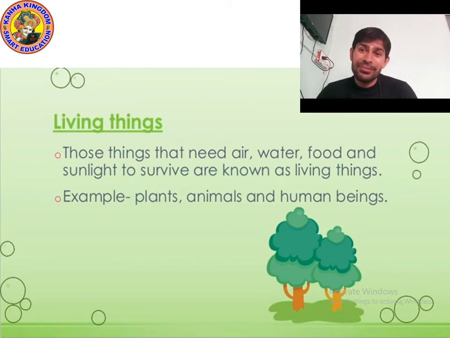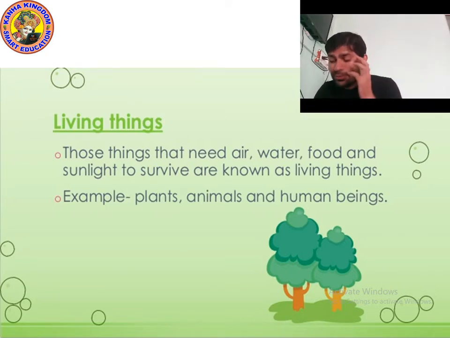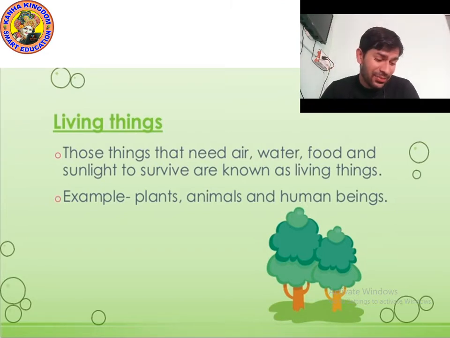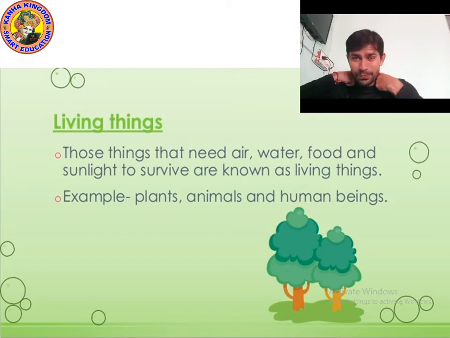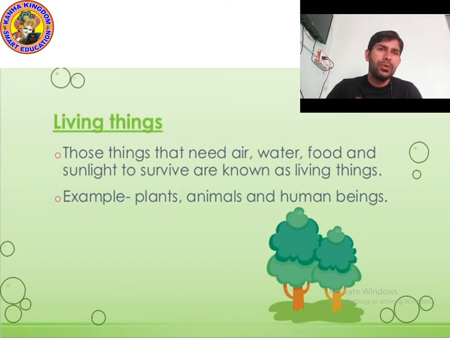And we play a game related to living things and non-living things. You might have played it in the classroom with the other students. If you remember the game, chidiya ud, hathi ud, kutsi ud, it is actually related to living and non-living things. Am I right? So I hope that you understood. Now let's see some special points related to living things and non-living things. Let's move on to the next point.